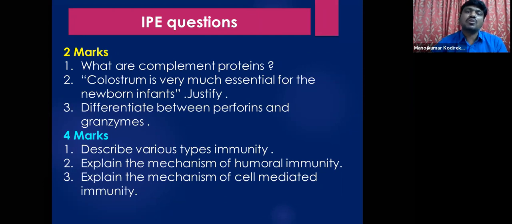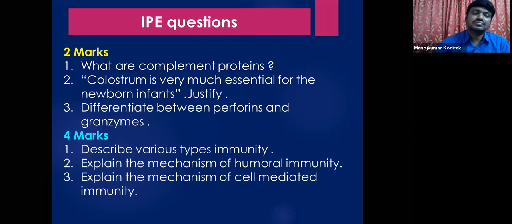His body is exposed to many kinds of infectious agents. He does not have that strong immunity. So meanwhile, what happens with the breastfeeding? Mother provides the child her milk. So this colostrum contains antibodies. So the child's body will have these antibodies, and initially these antibodies will protect the child from the initial infections.